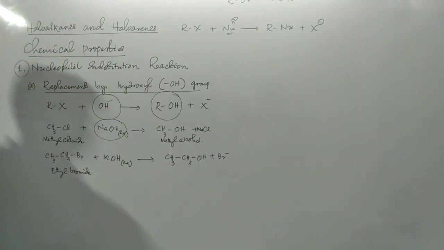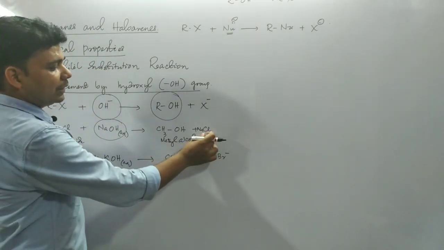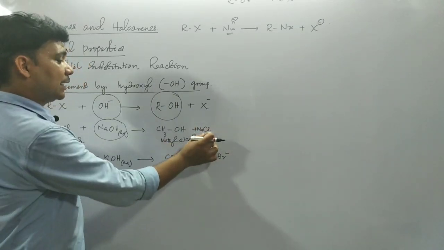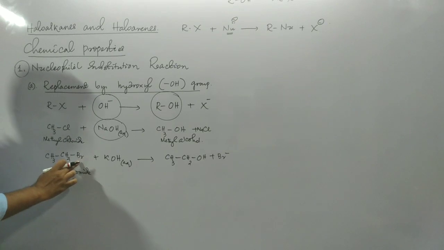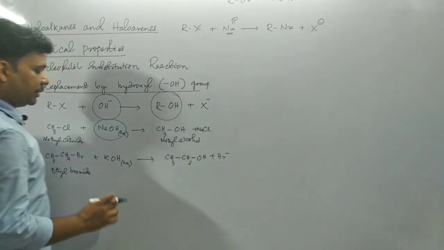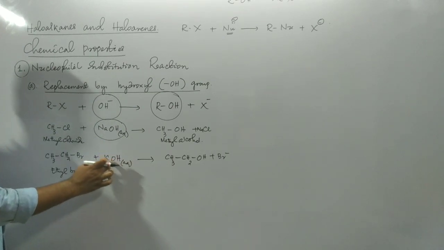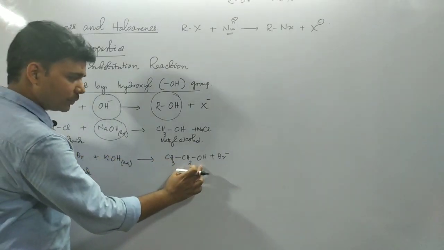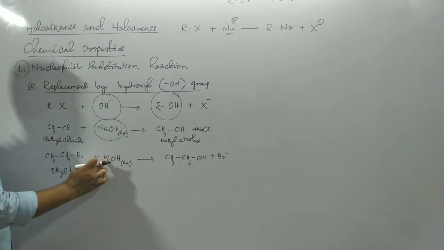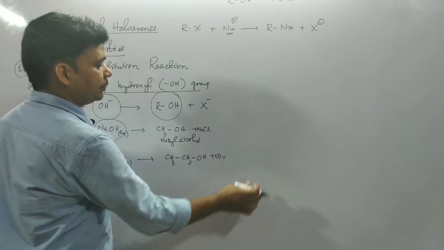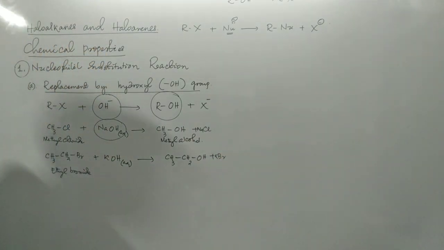Generally in solution, they will exist as Na plus and Cl minus, but we can write here NaCl. Here also we need to write the byproduct as KBr. This OH minus will substitute this Br minus such that the alcohol is formed, and this K plus and Br minus give rise to what? KBr. So these are the products.